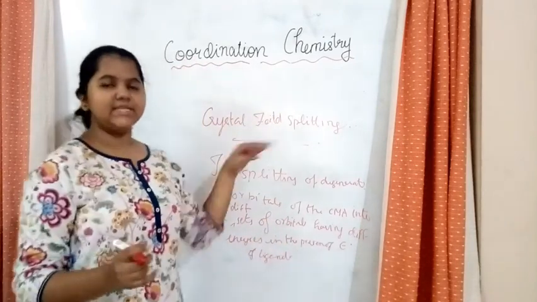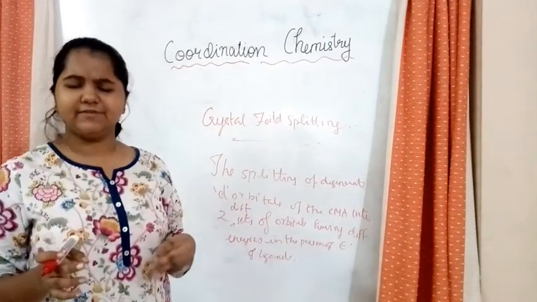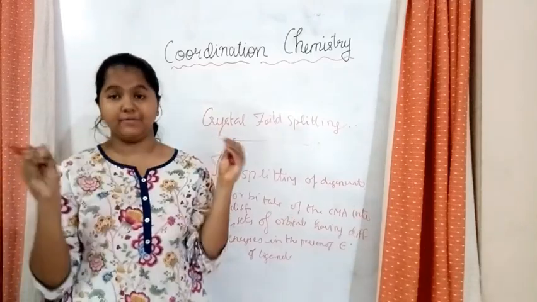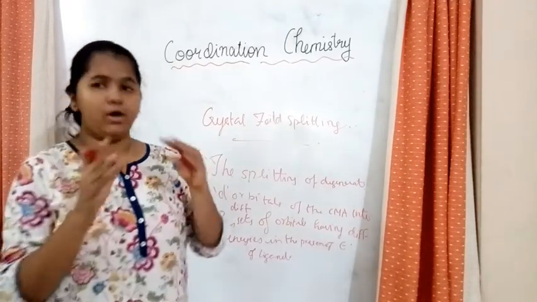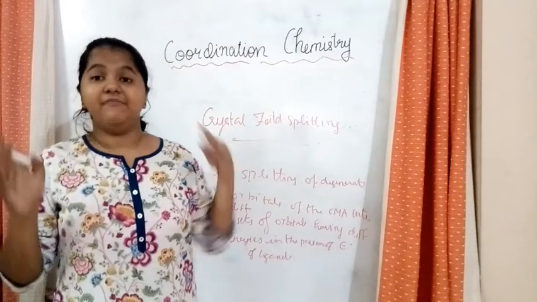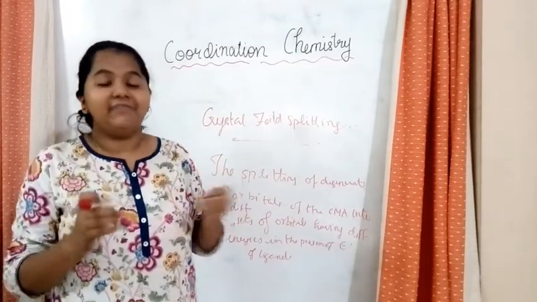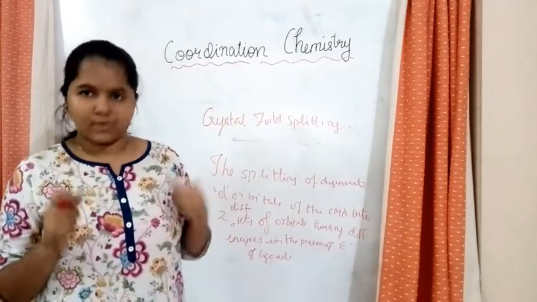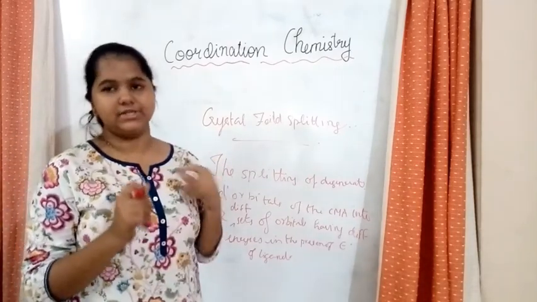So that is crystal field splitting. That is the splitting up of the degenerate orbitals into 2 different sets, where these sets have different energy levels. Okay? So that is called crystal field splitting.